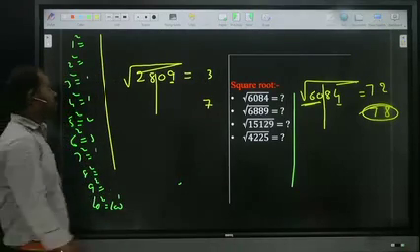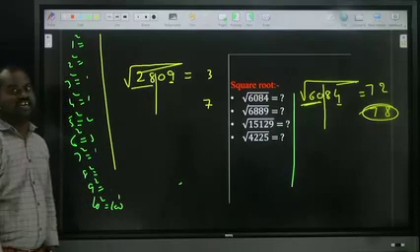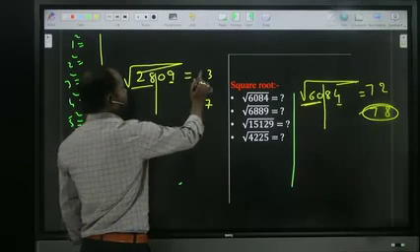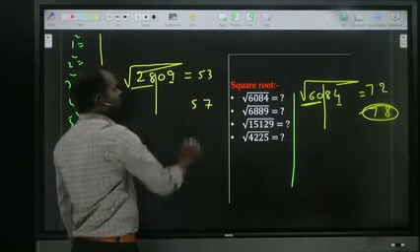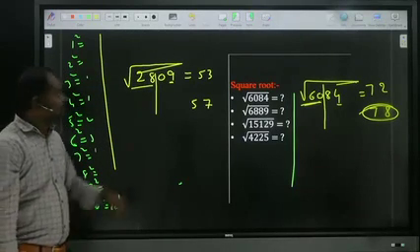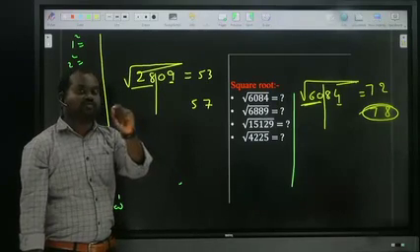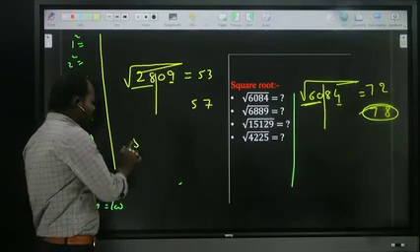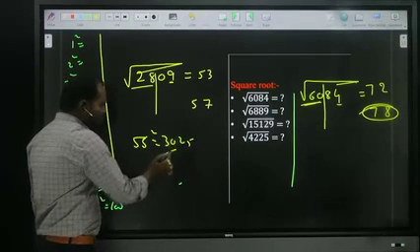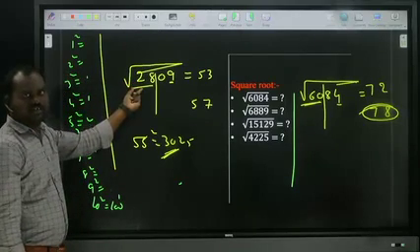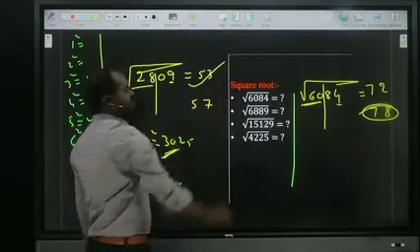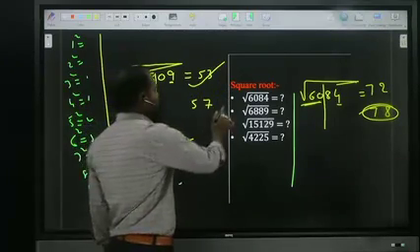First step finished. Second step: 28. 28 is nearby the square 5 square. 6 square is 36, which is crossing, so 5 square. So the answer's front digit is 5. Your answer may be 53 or maybe 57, we don't know. To get the confirmation, since we are getting above 50, we should observe 55 square. 55 square: 5 6s are 30, so 3025. Compared to 30, 28 is lesser. So the answer is below 55. Below 55 means the answer is 53. Right?